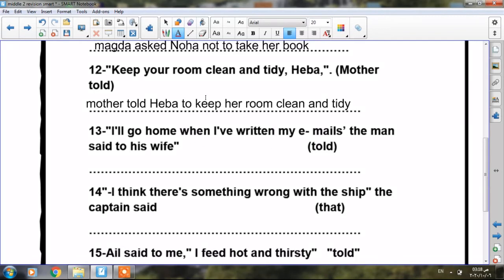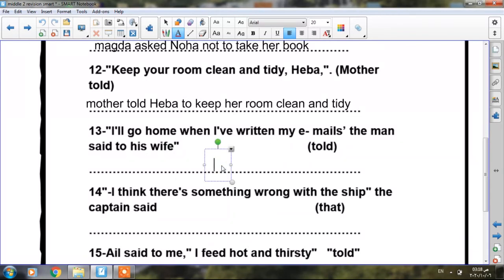So will becomes would. Have or has becomes had. So don't forget to push the verb backwards to the past tense, and erase the speech marks and change the pronouns. So the man told his wife he would go home when he had written his emails. Let's write the answer.